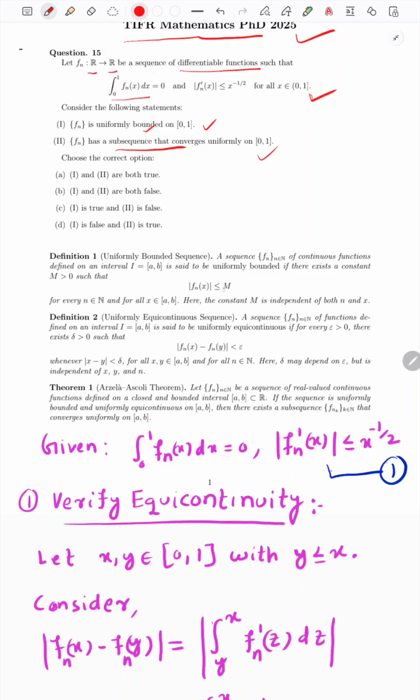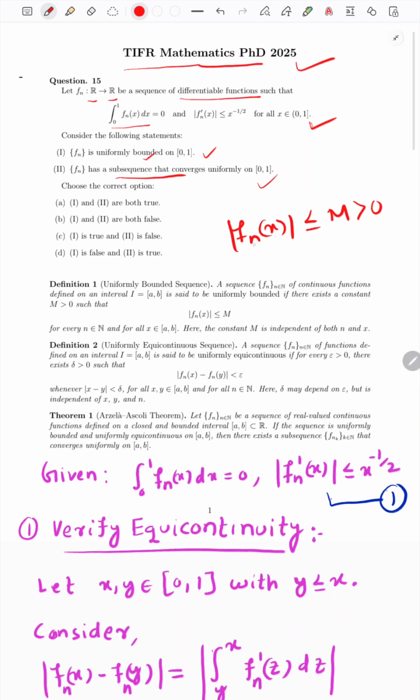A sequence of functions is uniformly bounded if there exists an M greater than 0 such that |f_n(x)| is less than or equal to M, for all n and for all x belonging to [0, 1]. We have to verify in this question that for all x in [0, 1] and for all n greater than or equal to 1, this should be true. Then we call that sequence of functions uniformly bounded.